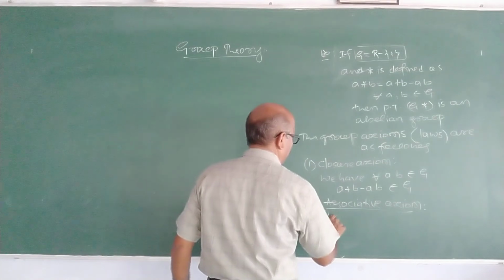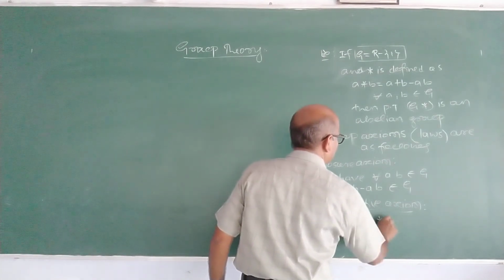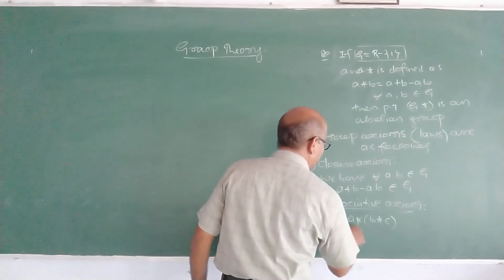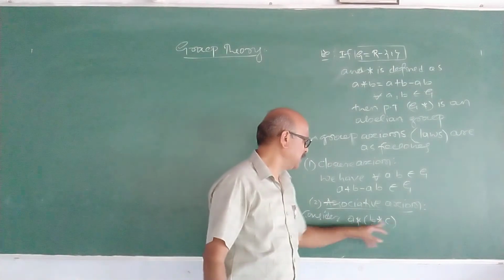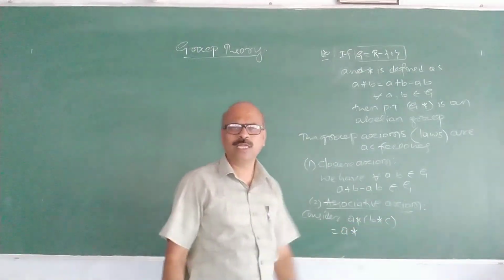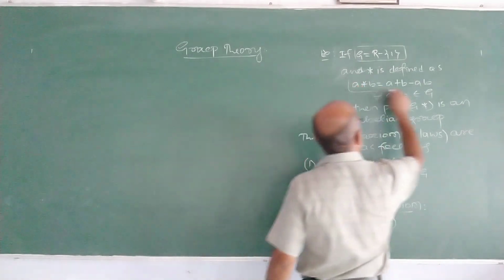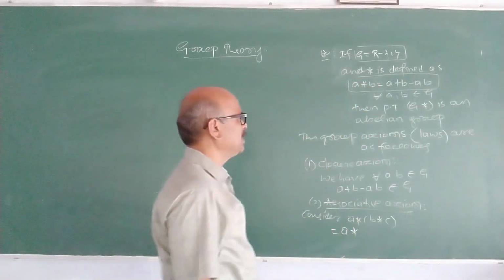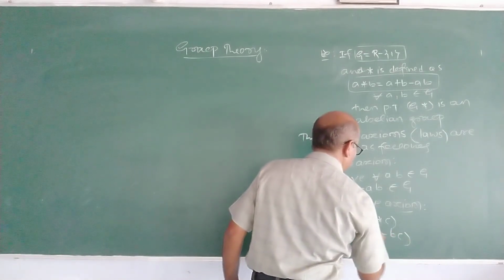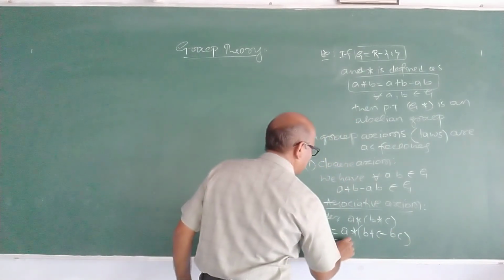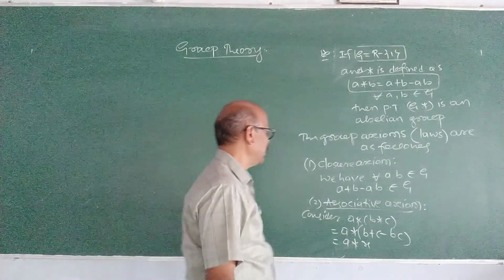Consider A star B star C. It is equal to A star (B star C). We separately find out A star (B star C) and (A star B) star C and prove that they are equal. A star, what is B star C? Use this definition: A star B means A plus B minus AB. What is B star C? B plus C minus BC. I take this as X. What is X? B plus C minus BC.